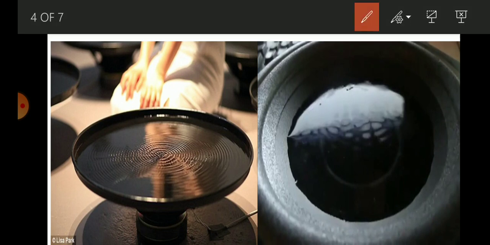Here in this figure you can see one tray is placed over a speaker. From the speaker sound is coming, as a result the tray is set in vibratory motion, and you can see the ripples in the water that is on the tray. So these ripples prove that sound is a form of energy which produces vibration.